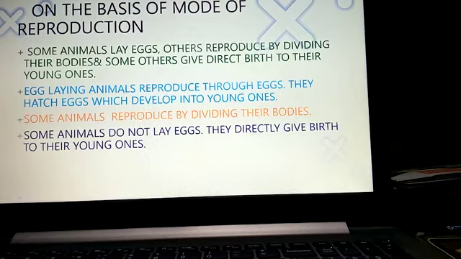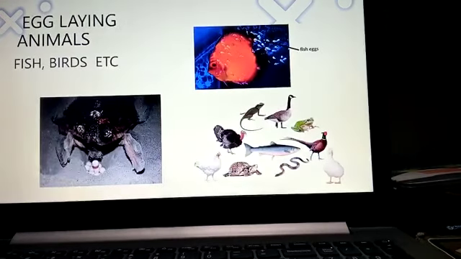The third one is some animals do not lay the eggs. They directly give birth to the young ones. So these are the examples. On the right side, the last picture, you can see, children, the examples of the animals which give birth by laying the eggs. That is the different types of birds, then the lizard, the garden lizard, okay, then fish, the tortoise, snake and frogs.